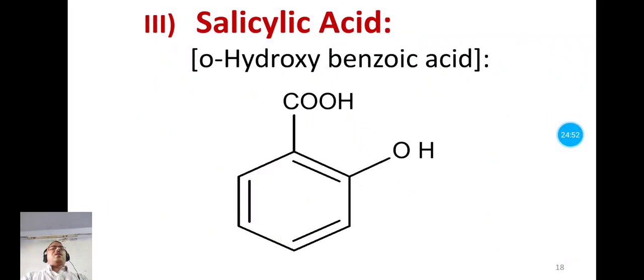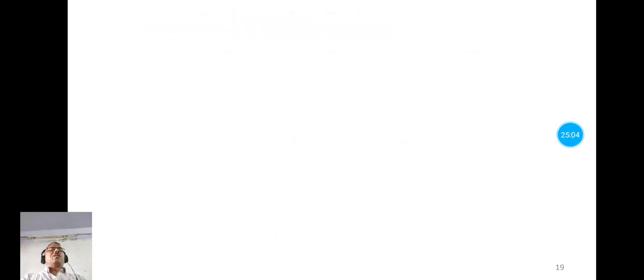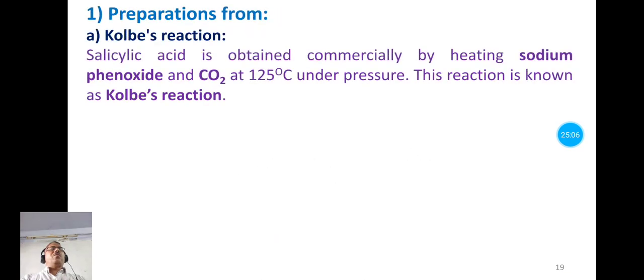Now the third aromatic carboxylic acid in our syllabus, that is salicylic acid. It is also known as orthohydroxybenzoic acid. Now here, we have to study the preparation of this salicylic acid and then chemical properties of this salicylic acid. So first preparation method is Kolbe's reaction.